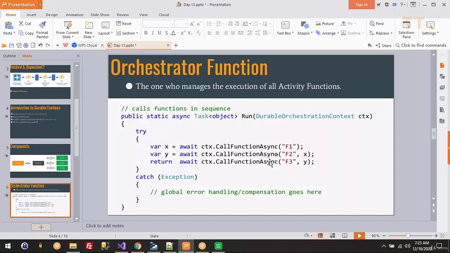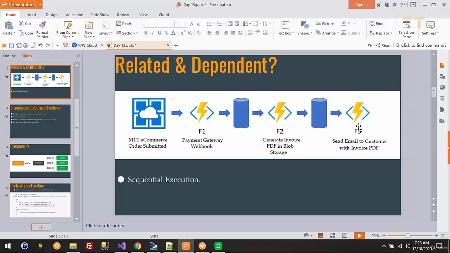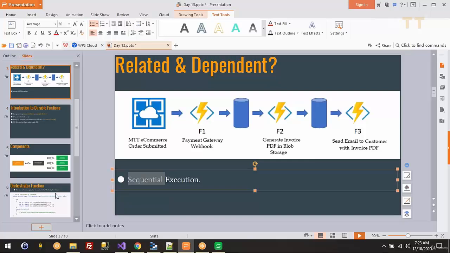There are two things here: we are executing all these activity functions in sequential order, plus they are dependent on each other. My F2 depends on F1, my F3 depends on F2, because the output of one function acts as input into the next function. They are not only executing in sequential order, but also dependent on each other. So this is how we can solve this problem. They are related, dependent, and sequentially executed.